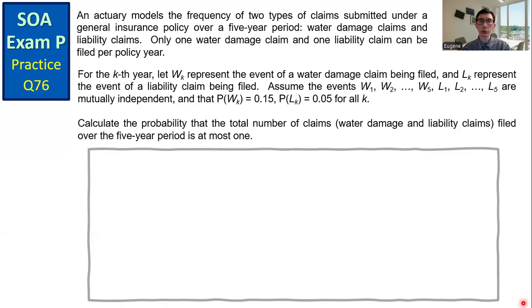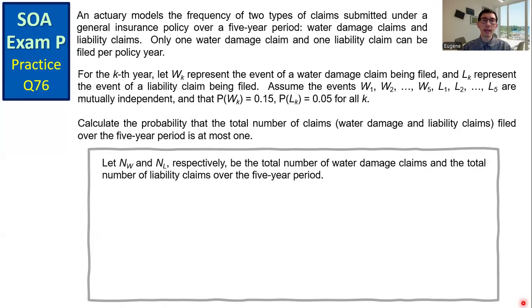Let's take a look at the solution. First, we define the events NW and NL. These two random variables, respectively, are the total number of water damage claims and the total number of liability claims over the 5-year period. Over this 5-year period, the event of a water damage claim and the event of a liability claim are mutually independent. The probability of having a water damage claim is 0.15, and the probability of having a liability claim is 0.05.